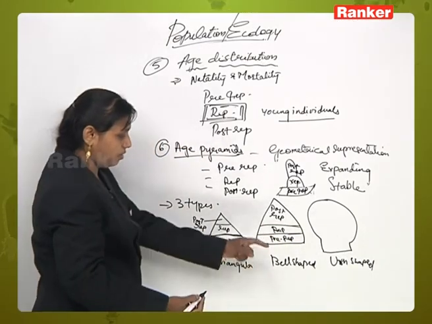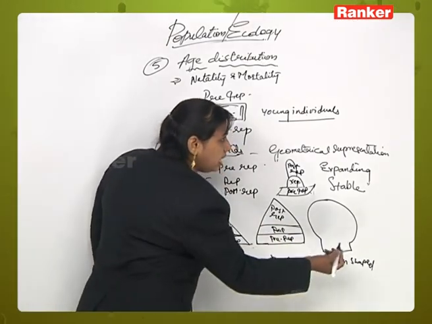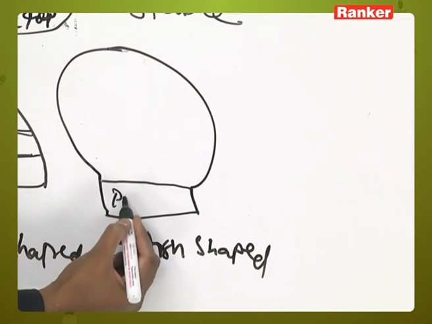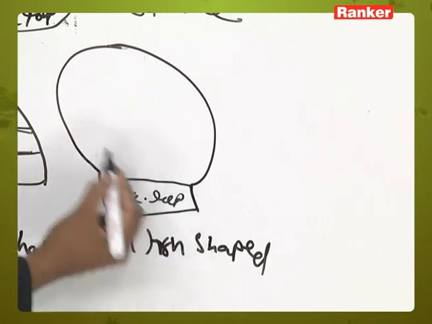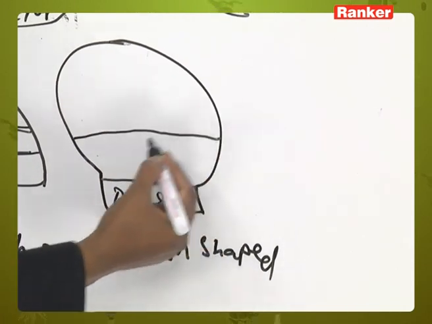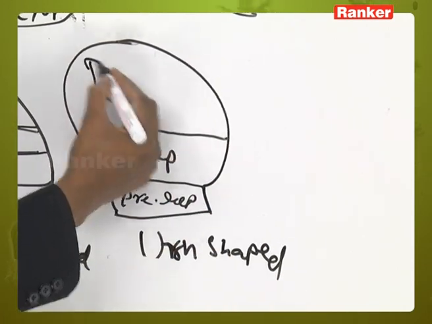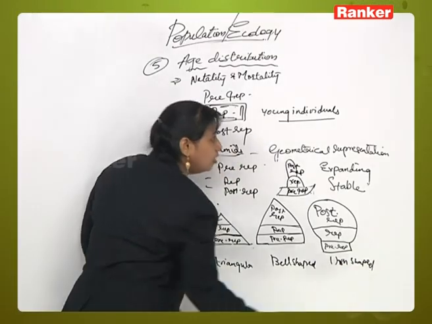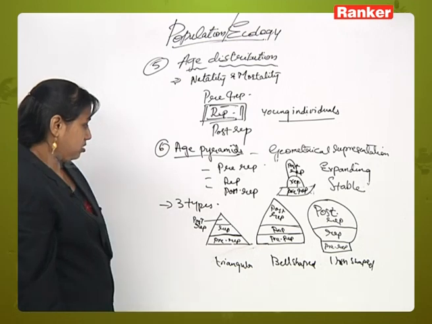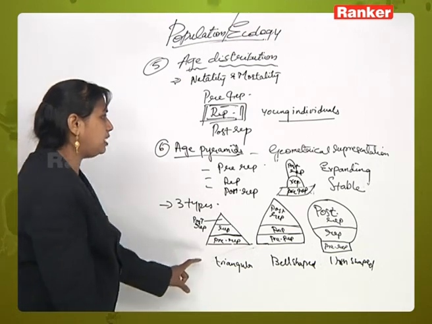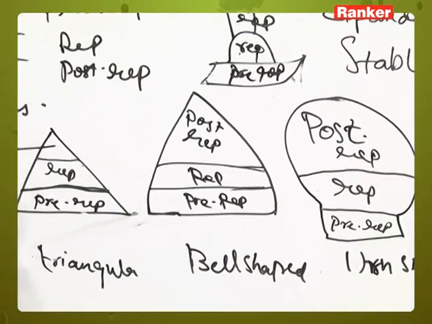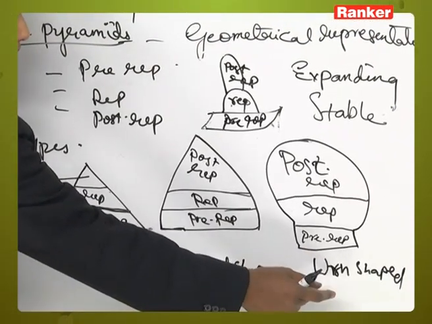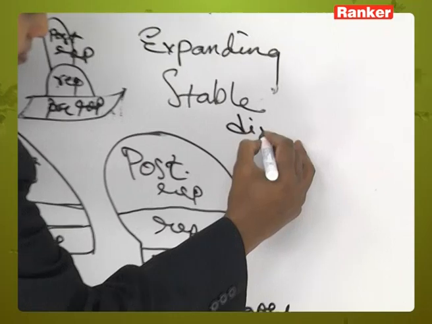Now when we come to the urn shape, you will see the pre-reproductive stage is very less, then you will have a bit of reproductive phase and more of post-reproductive phase. Okay, here the population is a young population, here it is a stable population, here it is a diminishing population.